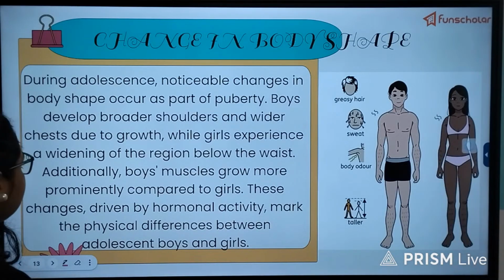Now, change in body shape. We have already known that during adolescence, there will be noticeable changes.